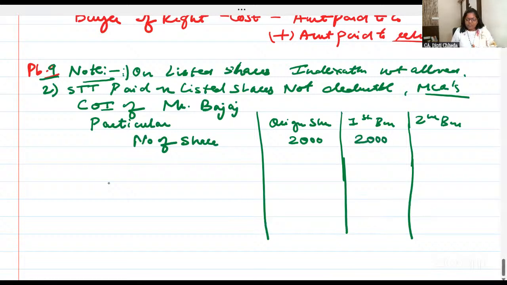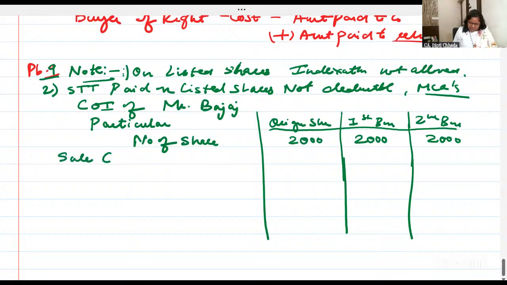So if 2000 shares were there, you got 2000 bonus shares. Second bonus issue was made, one for every two held. So for 4000 shares, 2000 bonus shares will also be given. Okay, so in total you have 6000 shares and you have sold all of this for 1100.